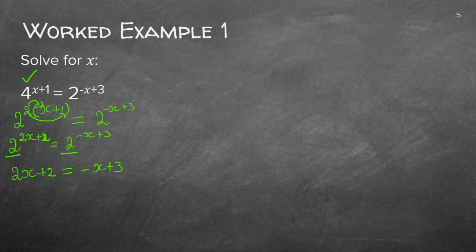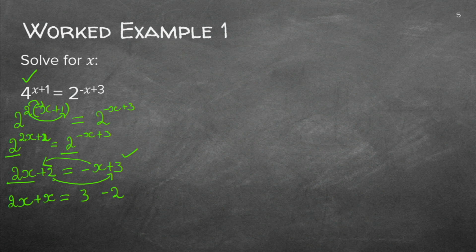One of the most important things you need to do when you have a linear equation like this, guys, is group like terms together. So values with x can be on one side. You have 2x and we have negative x on the other side, so we take the x to the other side, and it becomes positive x. What remained was positive 3, and you need to take the positive 2 to the other side, so it becomes negative 2.